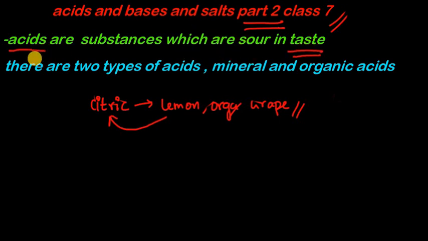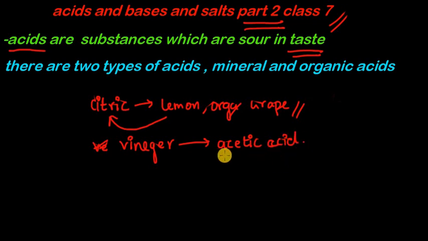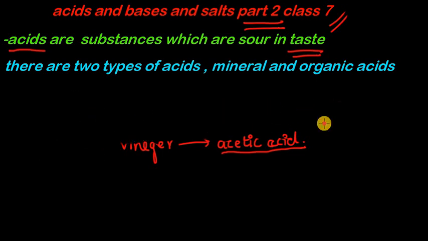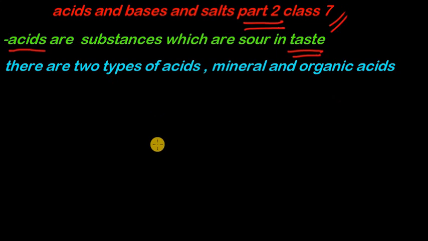So acids are substances which are sour in taste. Please don't taste it first. The example is citric acid, and then we have acetic acid. Vinegar, edible vinegar, has acetic acid. So what does vinegar have? Vinegar has acetic acid. This acetic acid also is sour in taste.